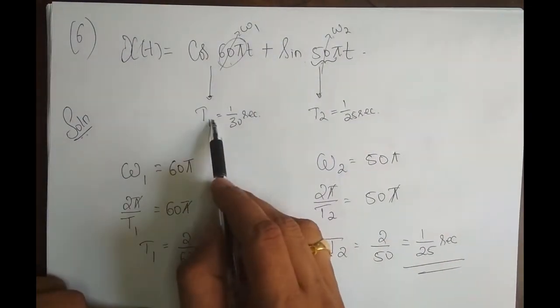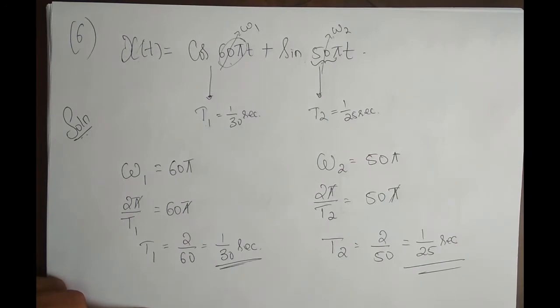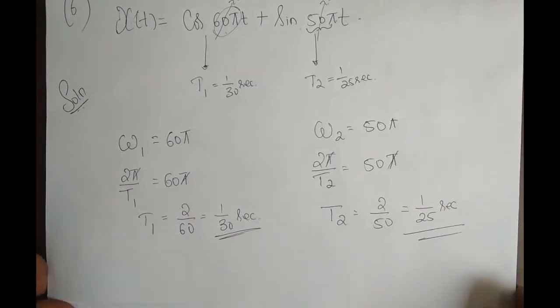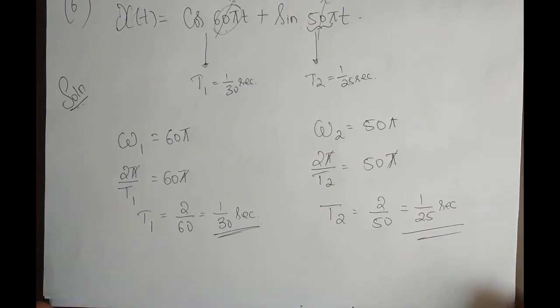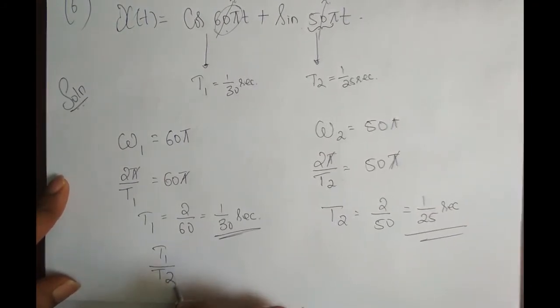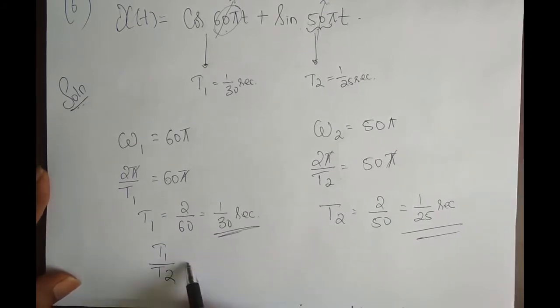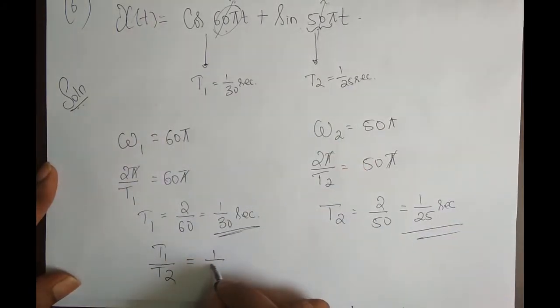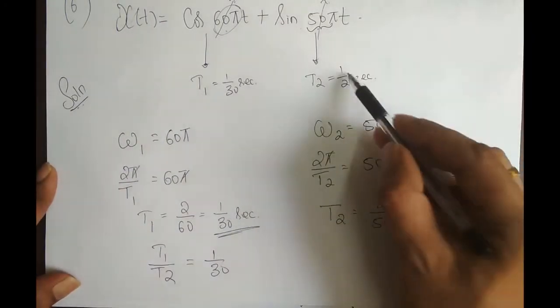Fine, I got the value of t1, I got the value of t2. What is the next thing I need to do? I have to check the ratio to see whether the summed up signal is periodic or not. So I have to check the ratio t1 by t2. What is the value of t1? t1 is 1 by 30. What is the value of t2? t2 is 1 by 25.